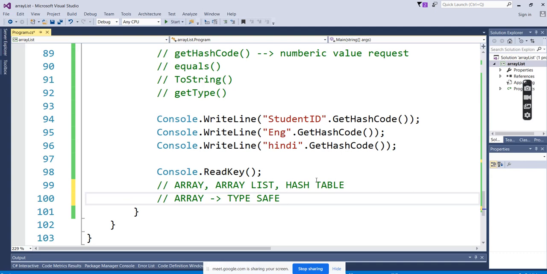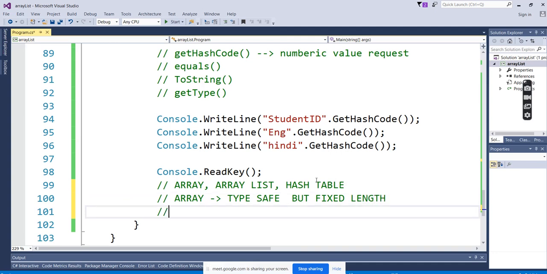So array is type safe. It is secure, and it doesn't let you mess things up with all data types, any value, any number. If you want integer, create an integer array. If you want string, create a string array. Keep it clean. But another problem is that the length is fixed.